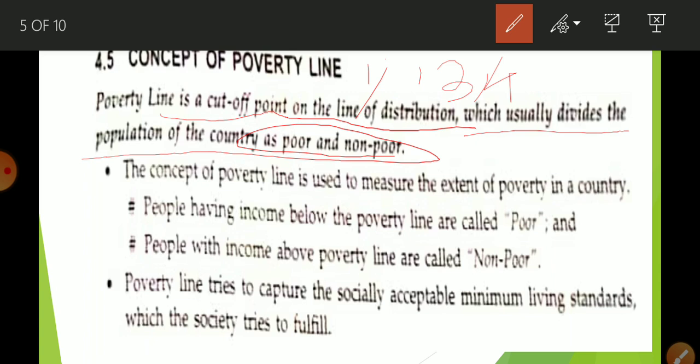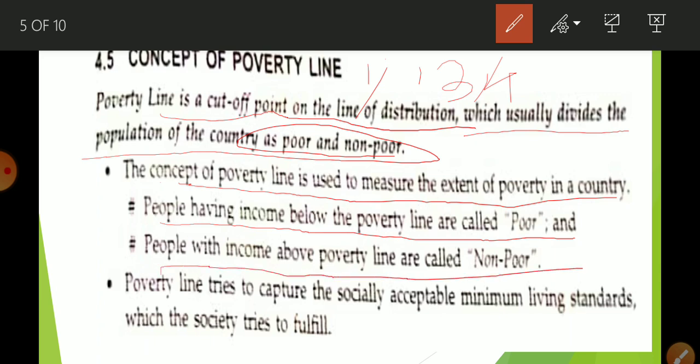The concept of the poverty line is used to measure the extent of poverty in the country. People having income below the poverty line are called poor, and people with income above the poverty line are called non-poor. So you are going to write this, and after this point, this point. The poverty line tries to capture the socially accepted minimum living standard which the society tries to fulfill. So what is the poverty line concerned with? It is concerned with the minimum level of living that you require to survive in society. If you are not able to arrange that much, it means you are poor. Okay.